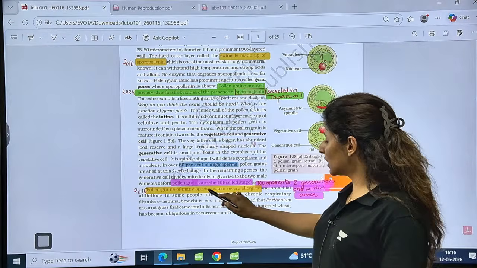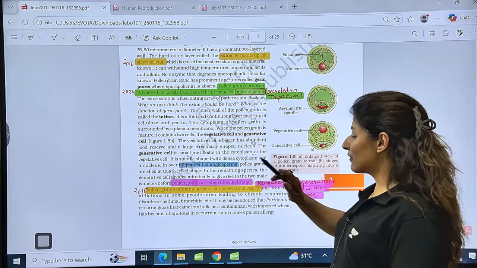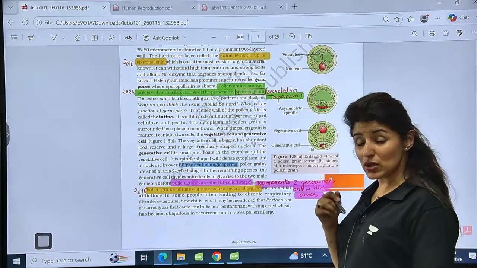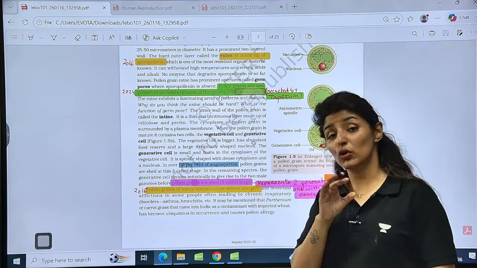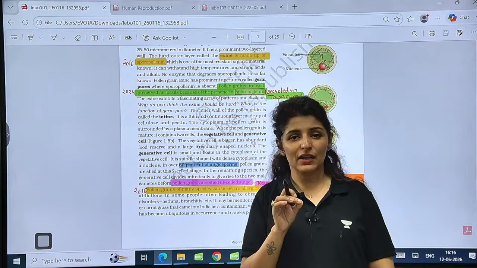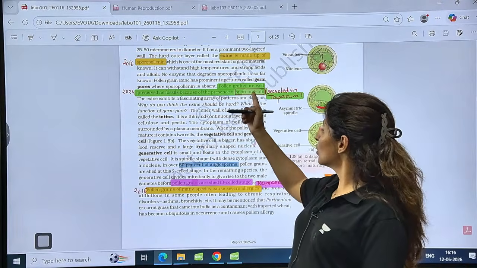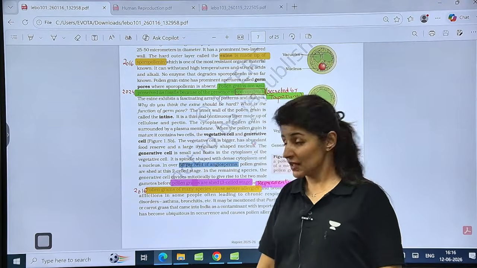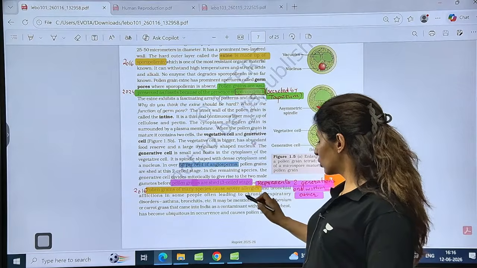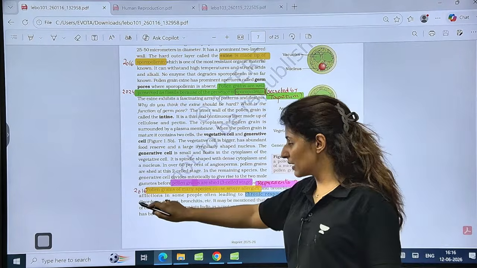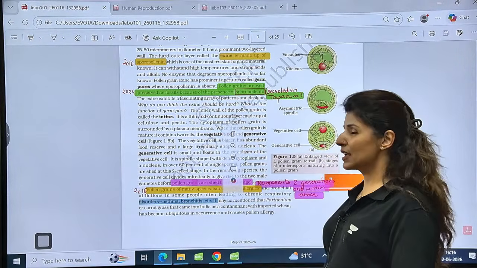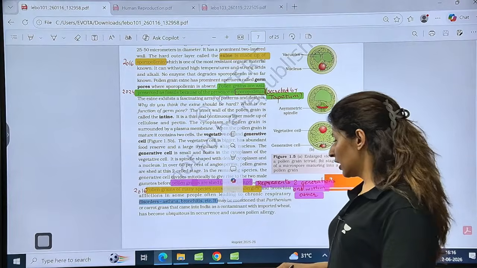Pollen grains of many species cause several allergies, severe allergies. So some people are allergic to sporopollenin. So exactly speaking, people who are allergic to pollen grains are allergic to this sporopollenin. Is that clear? So it may lead to symptoms like chronic respiratory disorders, asthma, bronchitis, and hay fever you've heard of, right? Is that clear?